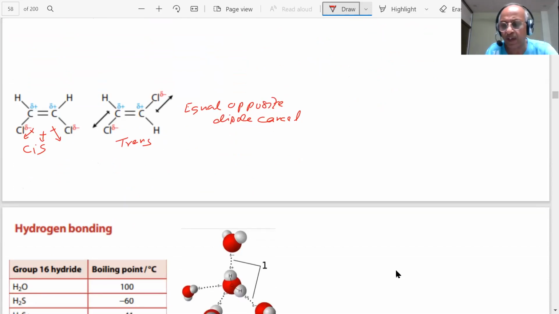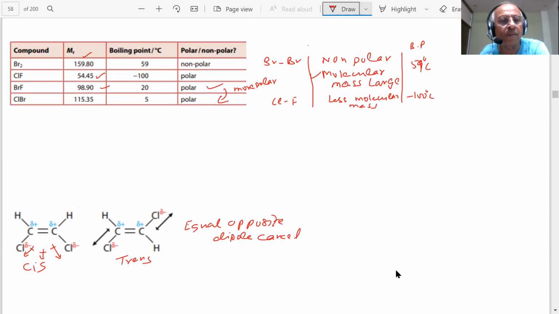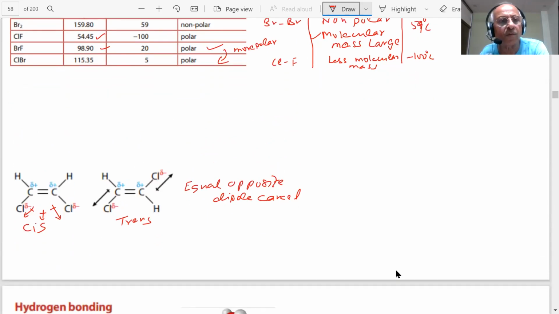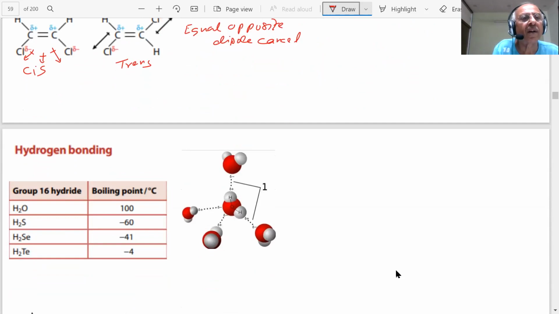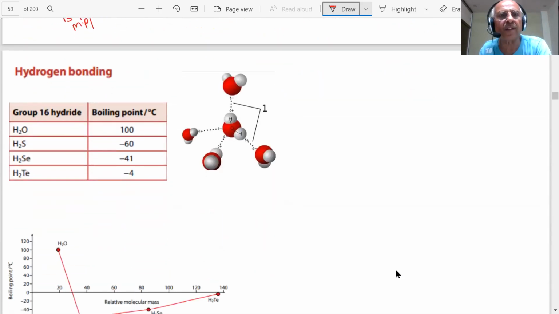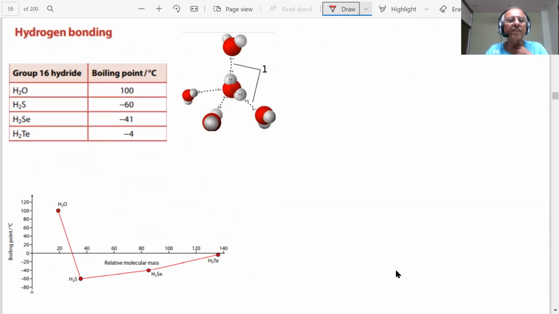So which will have a higher boiling point in this case? If I compare these two, this will have a higher boiling and melting point than this one. Clear? Because this will have a definite dipole. This will have a dipole. Now the third important thing, which is the most important, student, that is the most important van der Waals force of attraction we want to tell you,